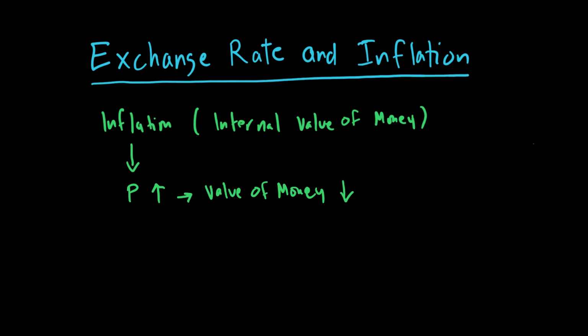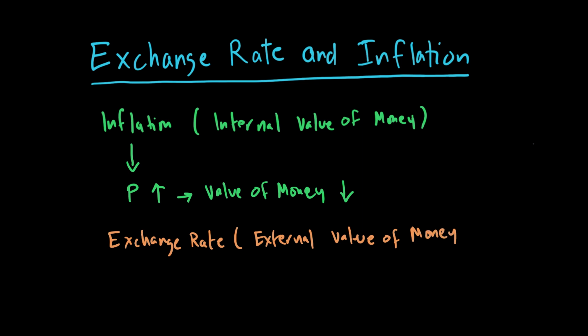The second thing we want to talk about is your exchange rate, which we call your external value of money: the value at which foreigners are transacting with you and you are transacting with foreigners. So internal value of money is inflation, and external value of money is exchange rate.